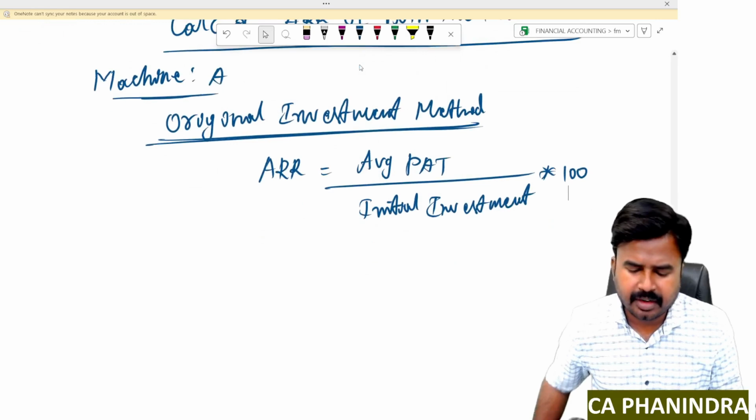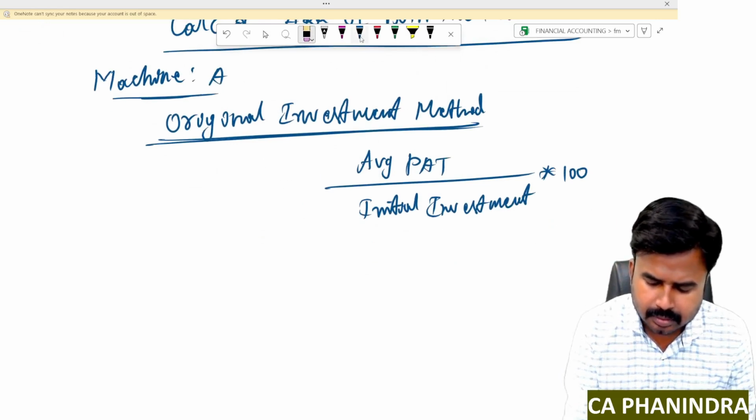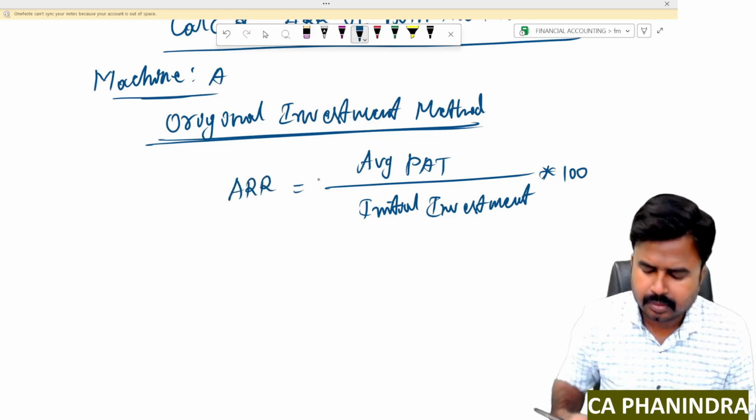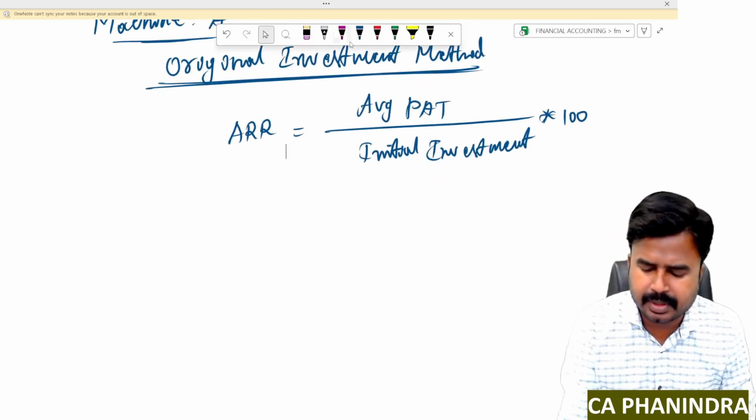This is the formula for ARR. Average profit after tax by initial investment, or original investment.